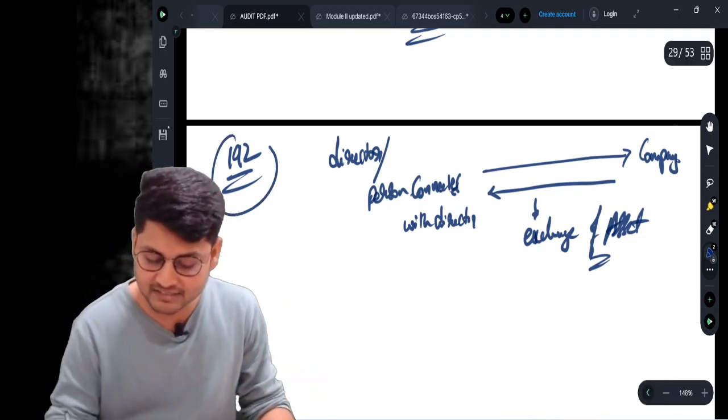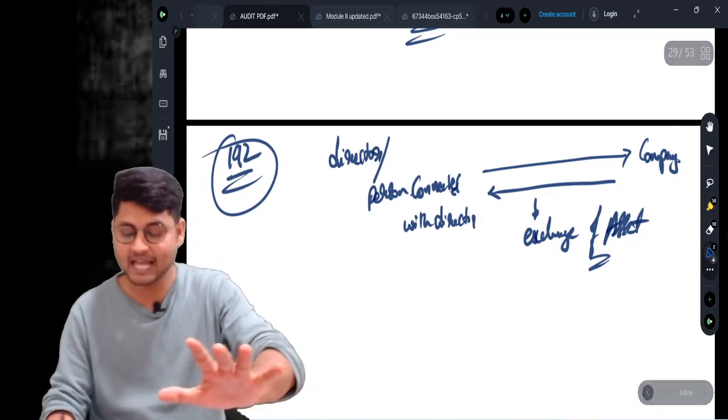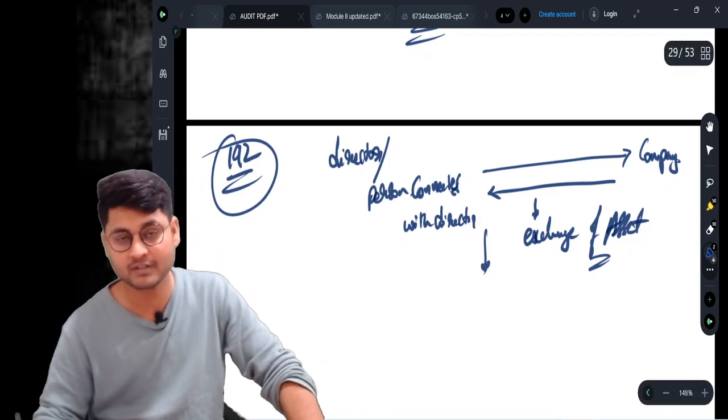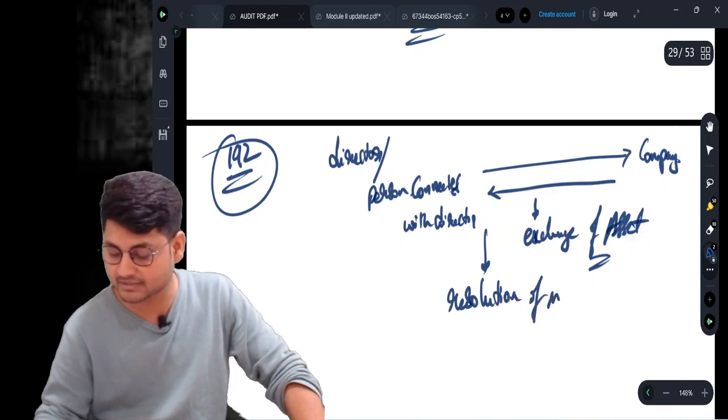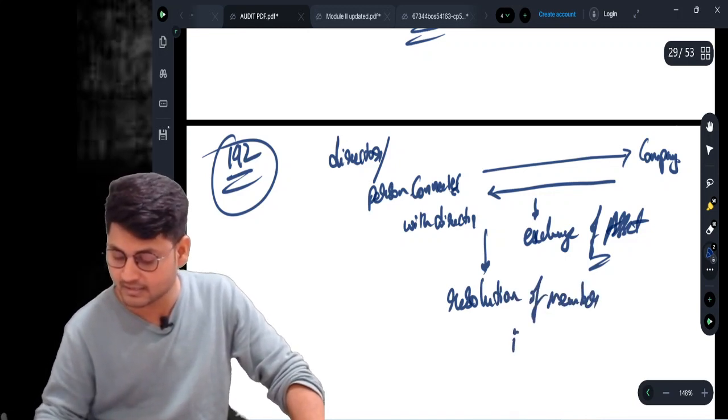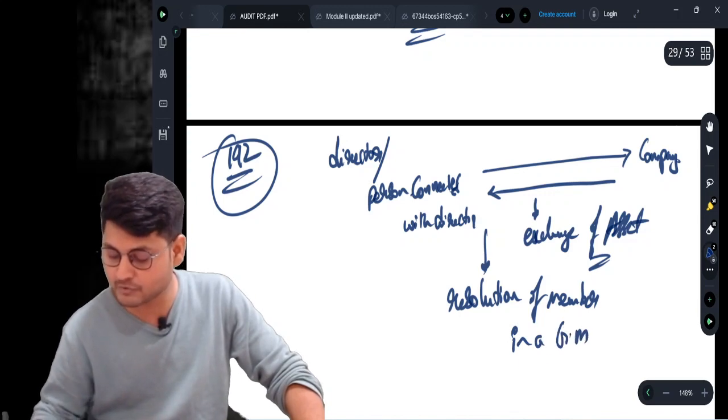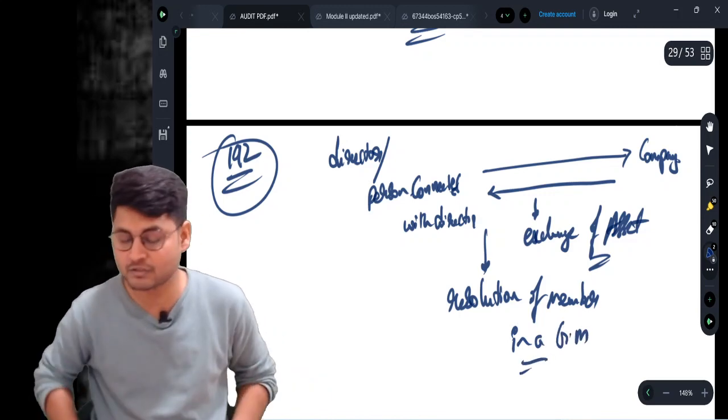When it is covered under section 192, it happens only after taking the resolution of members in a general meeting. It is possible only after taking the resolution from members.